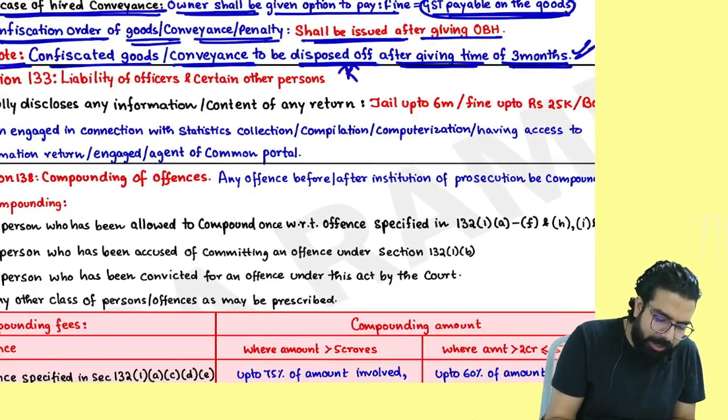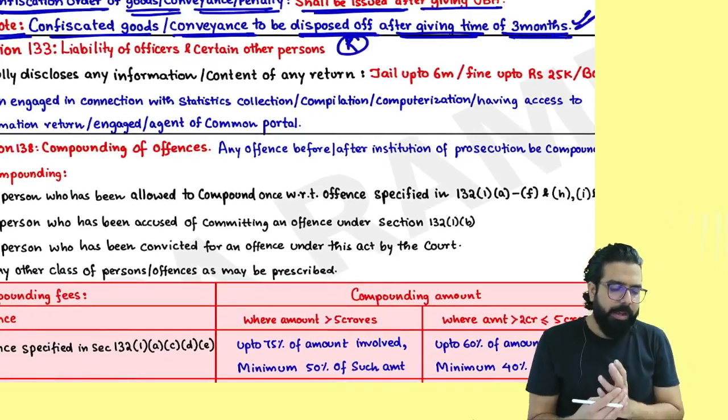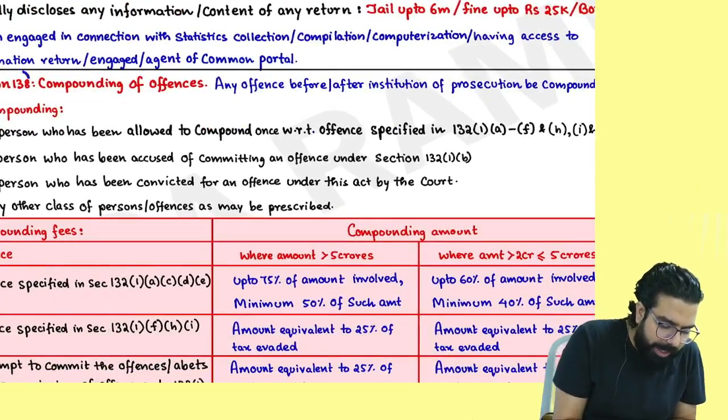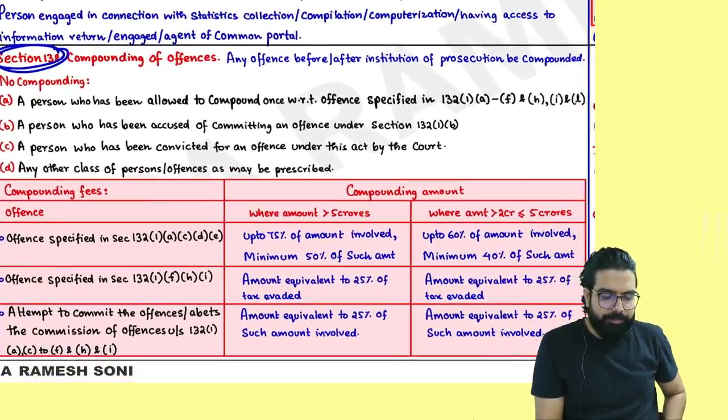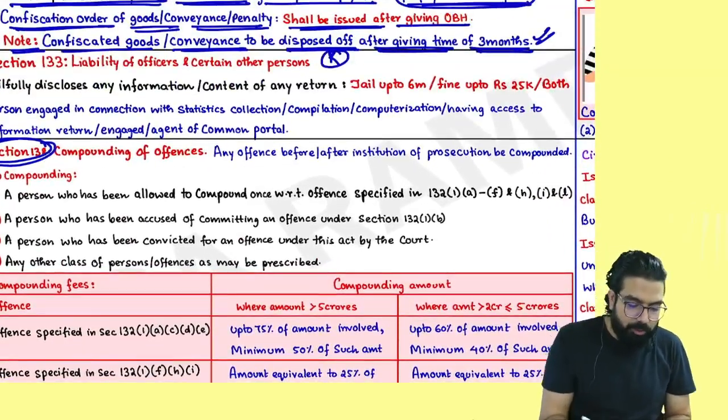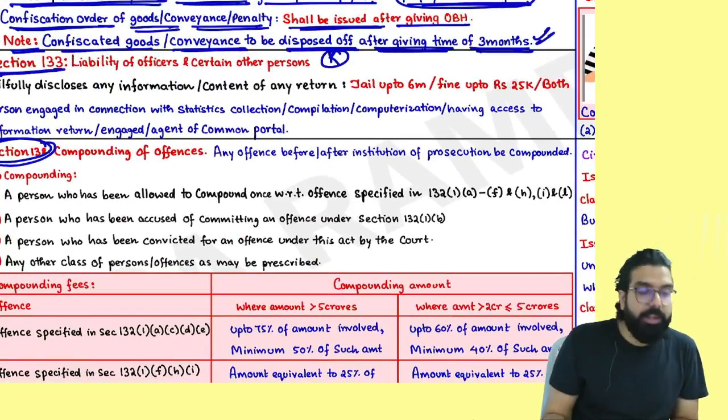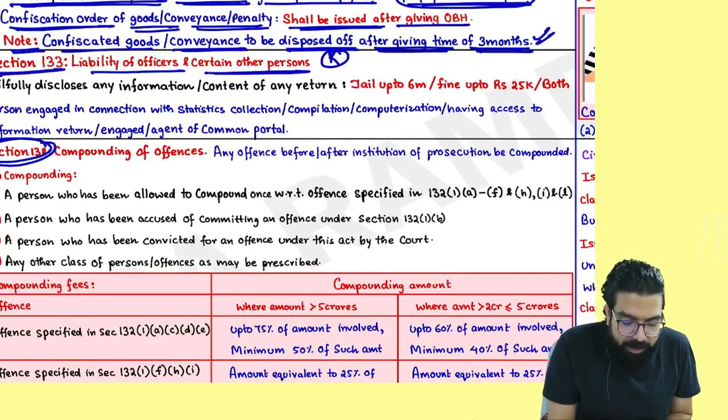133 is your reading category. You can just read it at home, not very important. Everyone over here now, 138, I want to go ahead and read. 138. Okay, 133 also I'll tell. What is the problem? Here, 133: liability of the officer and certain other officer.